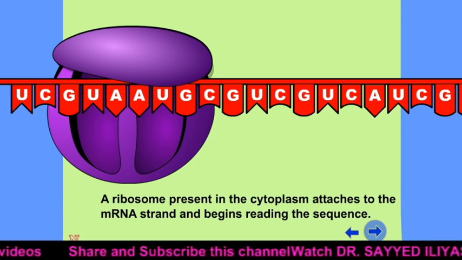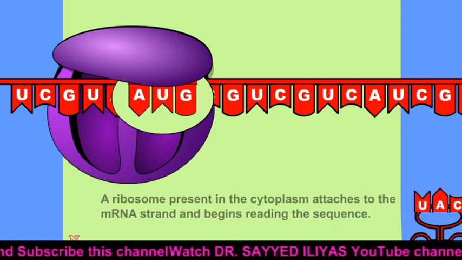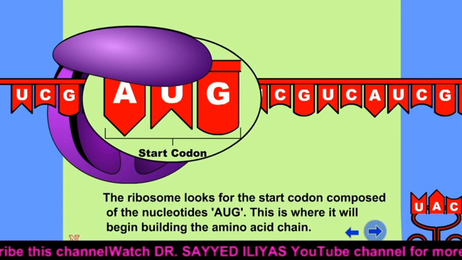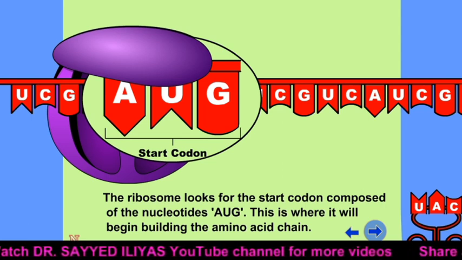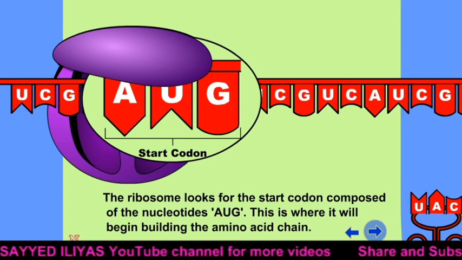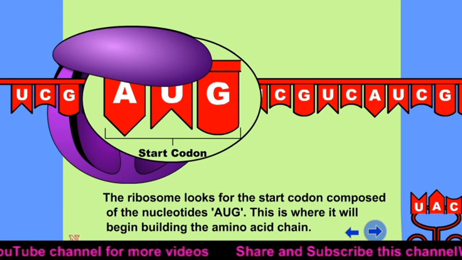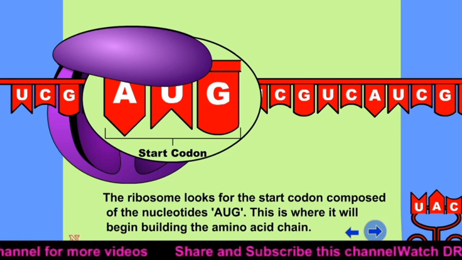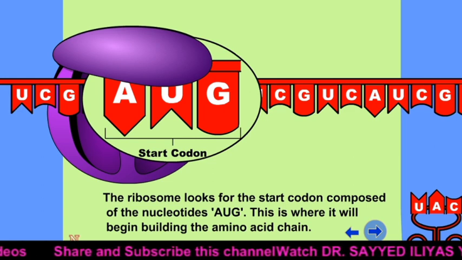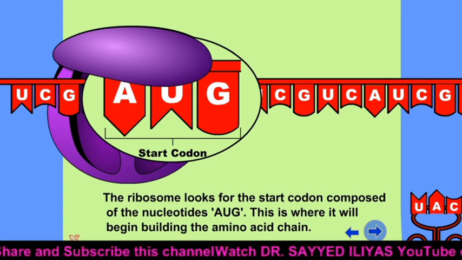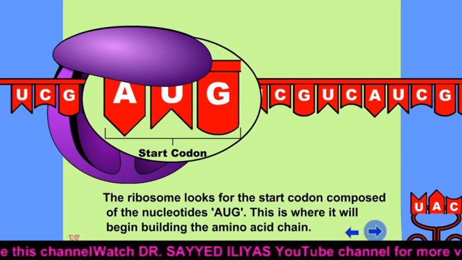So how is the sequence read by this particular ribosome? The ribosome reads the start codon, which is AUG. This AUG is called the start codon, or the initiation codon. The ribosome looks for the start codon composed of the nucleotides AUG. This is where it will begin building the amino acid chain.